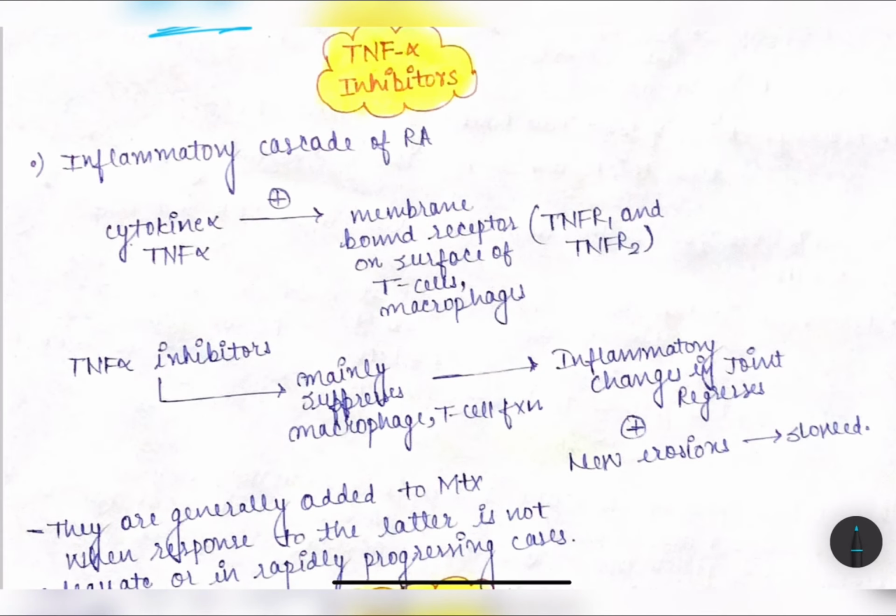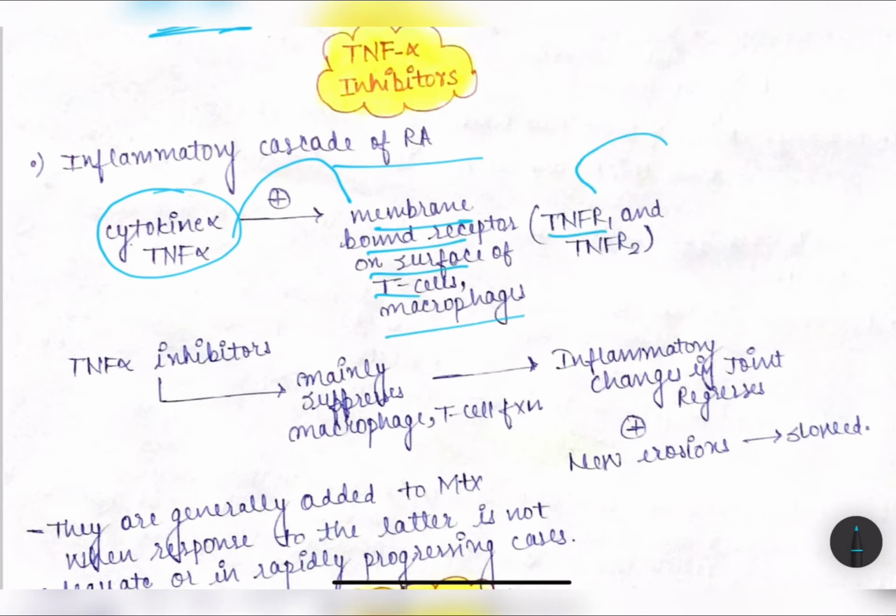So TNF, the cytokine, plays a very important role in the inflammatory cascades of rheumatoid arthritis. This cytokine TNF alpha activates the membrane bound receptors on the surface of T cells and macrophages. The receptors are TNF R1 and TNF R2. Exogenously administered soluble TNF receptor protein or antibody can neutralize it and interrupt the reaction. So TNF alpha inhibitors mainly suppress macrophage and T cell functions, the inflammatory changes in the joint regress, and new erosions are also slowed.